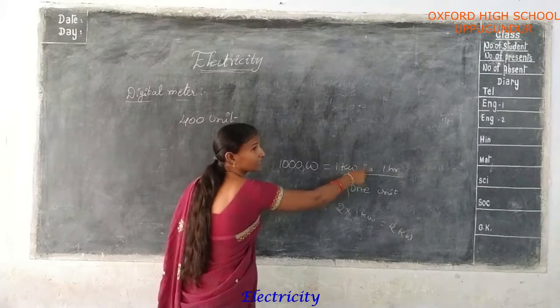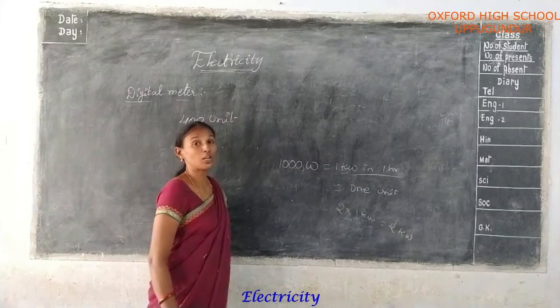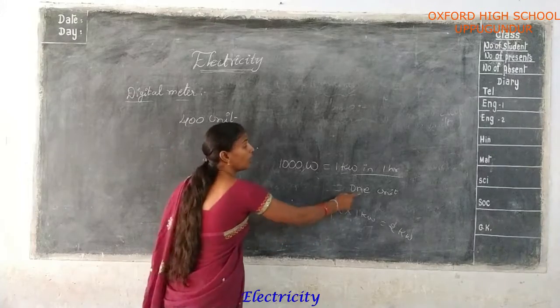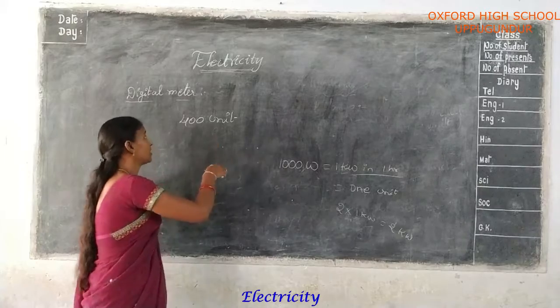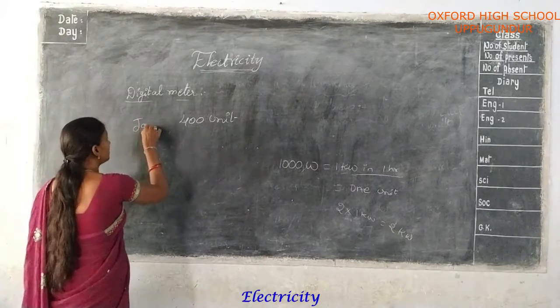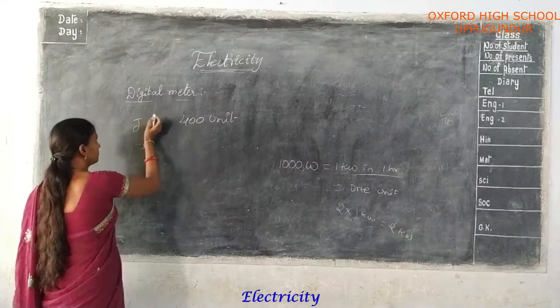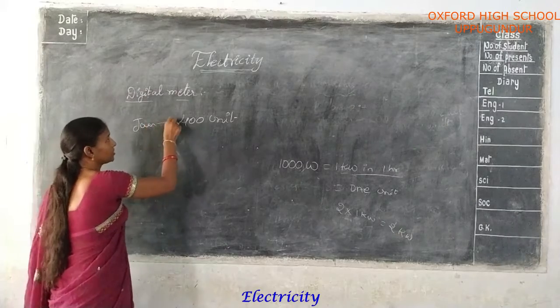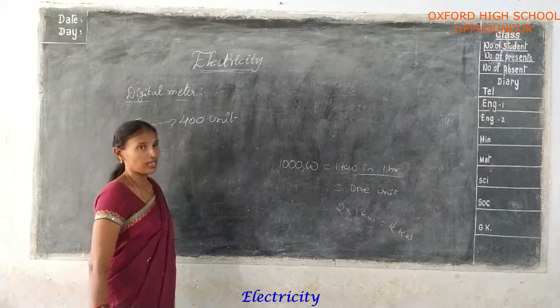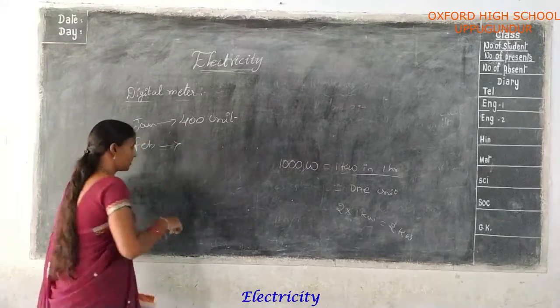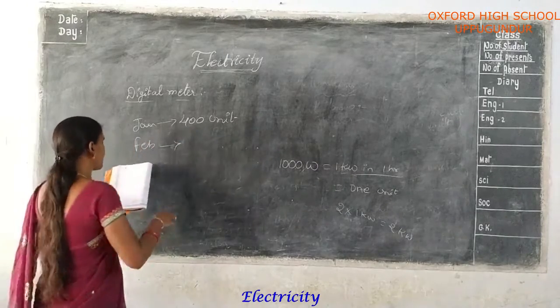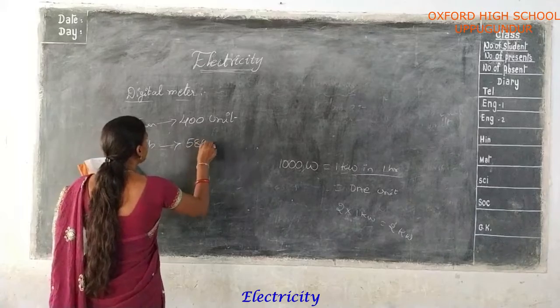In 1 hour, you are using 1 kilowatt. That is called 1 unit only. So that is the daily use in January, 400 units only. And the next one is February, where you are using 580 units.